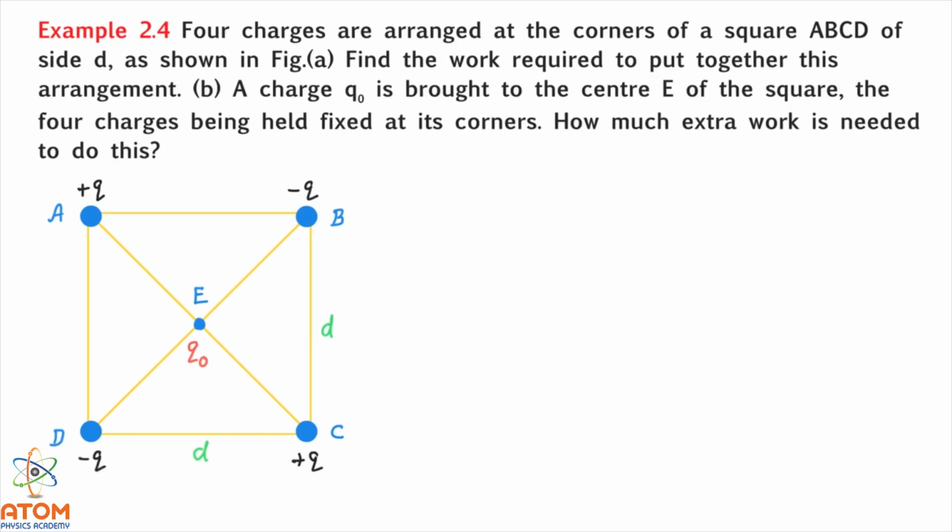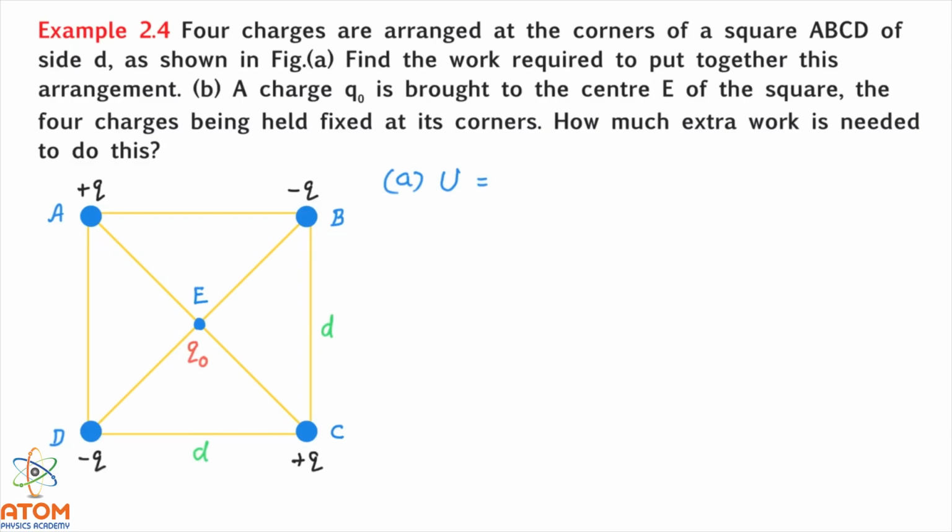First of all, in A we need to find out the total potential energy of the system of four charges. We will solve this with an easy method, even easier than the method given in the textbook.